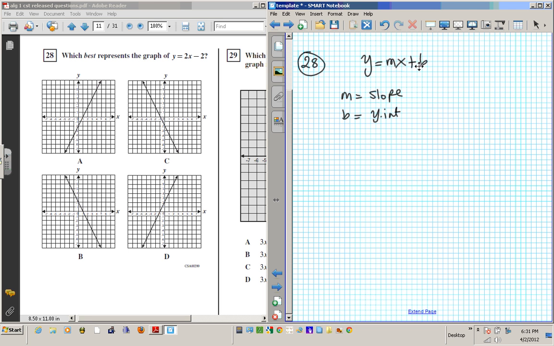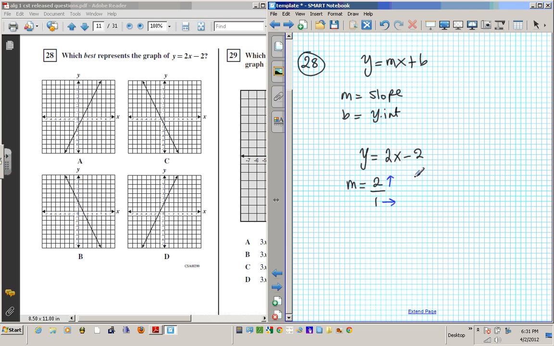So don't forget that. Okay. So if we have y equals 2x minus 2, the slope is the coefficient of x. So m in this case is 2. You can write it as 2 over 1. What on earth does this mean? This means you rise 2 and you run 1, starting from the y-intercept.